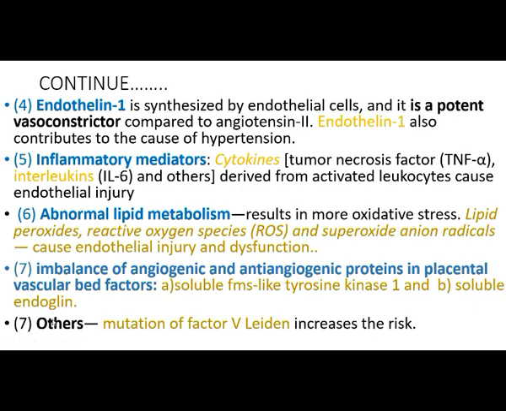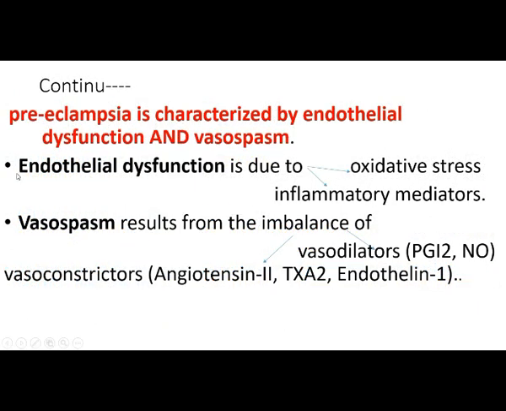So these are the etiopathogenesis of hypertension in preeclampsia. We can see how preeclampsia occurs because of all these factors. Preeclampsia is endothelial dysfunction and vasospasm. Endothelial dysfunction is due to oxidative stress and inflammatory mediators. We already told what the factors are.